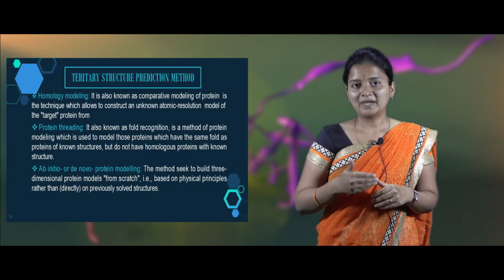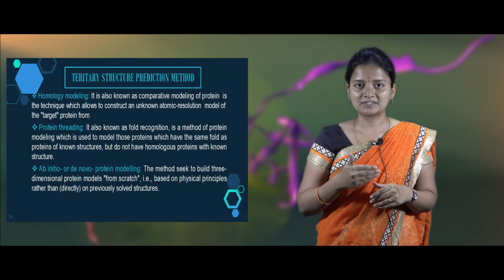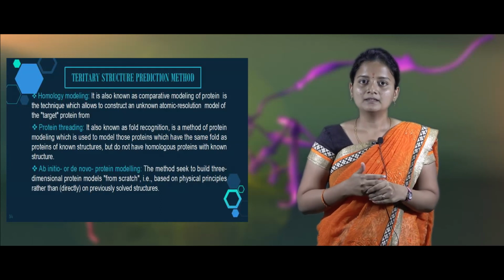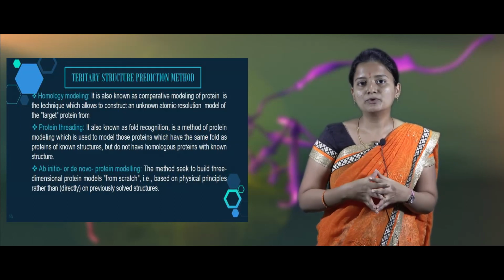These are the three main methods to predict the tertiary structure of the protein, and this is how the structure of the protein is predicted computationally. We came to the end of the session today. Hope you all understood the methods of protein structure prediction. We saw various experimental and computational methods to determine the protein structure, and in the next session we'll be dealing with X-ray crystallography.